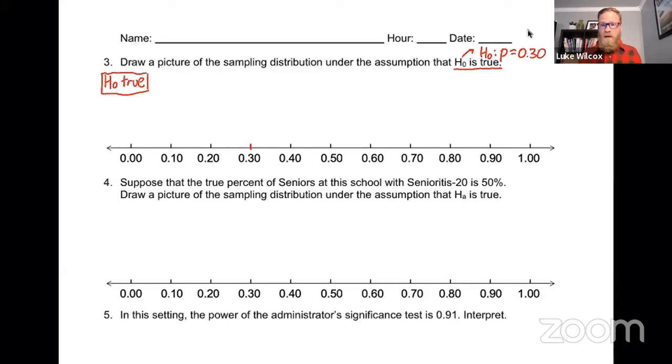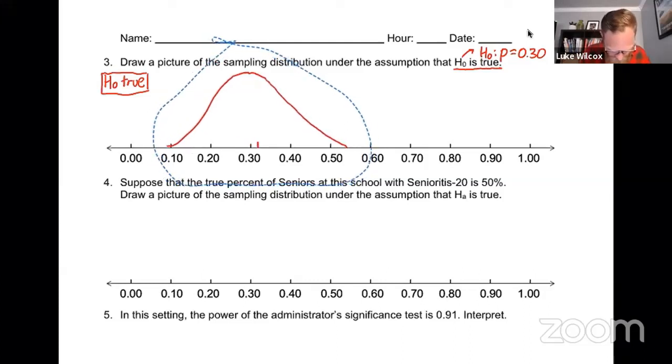And we have this normal condition that we can check, which would check the expected number of successes and failures, both of which would be greater than or equal to 10, which is telling me that I'm going to have a relatively normal distribution here. So I'm going to do my best to draw in a normal distribution, and I want to make sure that it's centered at 0.30, so I'm going to be careful here.